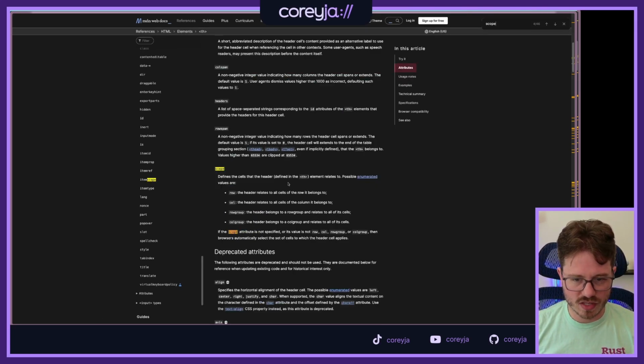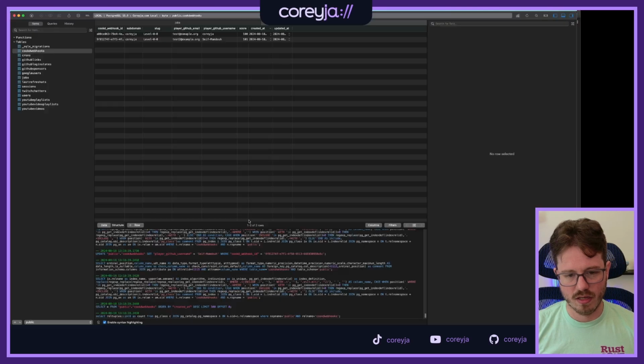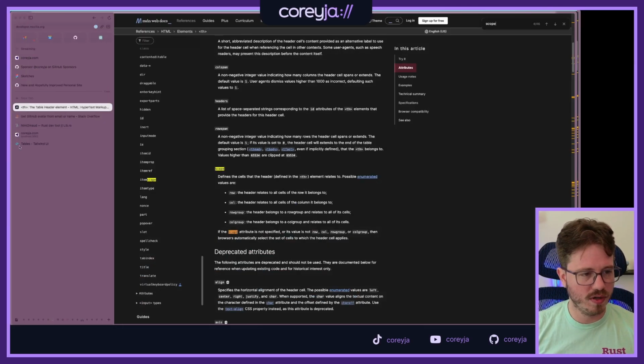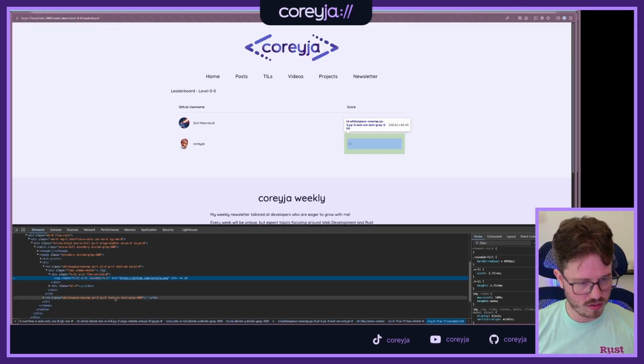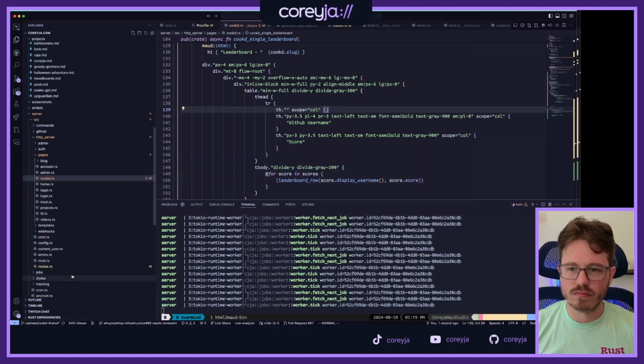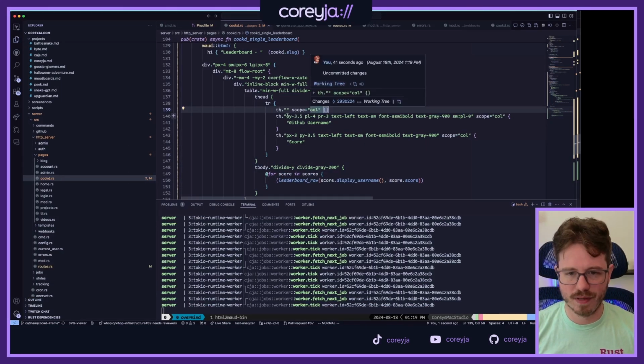Scope defines the cells that the header relates to. Possible values are row. The header relates to all cells of the row it belongs to. Column. The header relates to all cells of the column it belongs to. Row group or column group. Got it. So we're saying that the scope of this header is all of the columns? I thought it said row. Oh, it says column. That makes sense. Perfect. Yep.